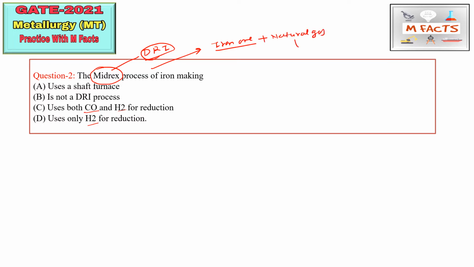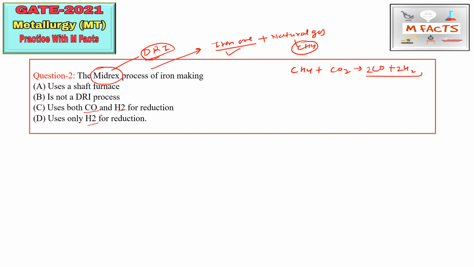Natural gas is basically CH4, that is methane. First of all, before the reduction process, this CH4 is reformed, and this produces CO plus H2, that is carbon monoxide and hydrogen.